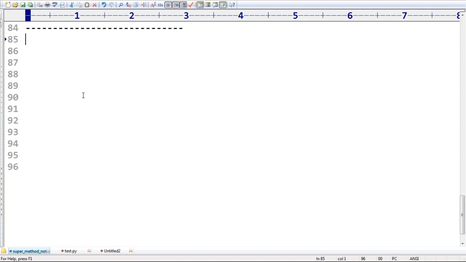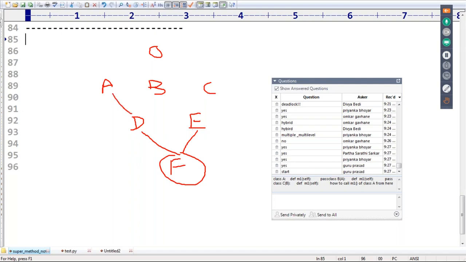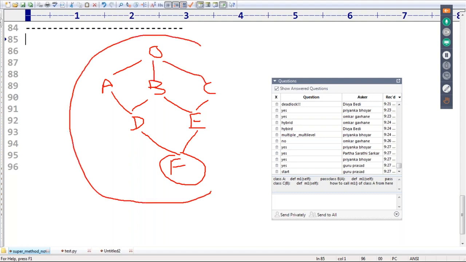Just observe very carefully. The object class is there. After that, A is there, B is there, and C is there. Now D is there, E is there, and after that F is there. Now observe: F is the child of D, E. D is the child of A, B. E is the child of B, C. All these are child classes of the object class, which acts as the parent for all Python classes, right?